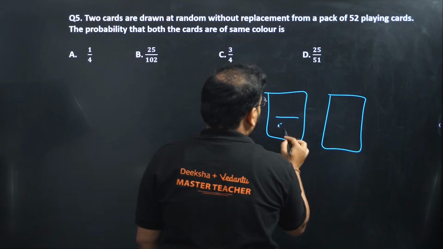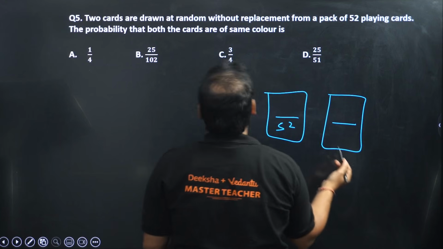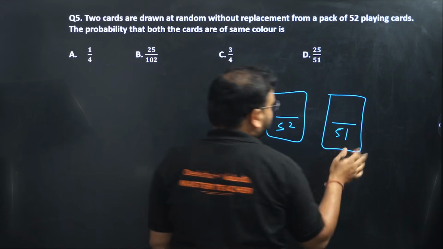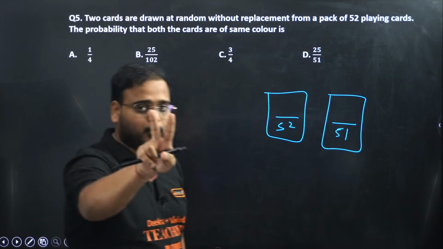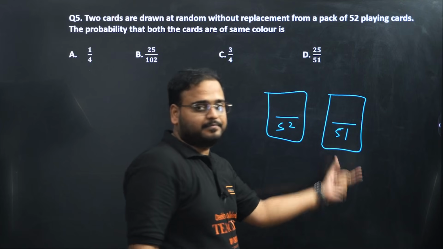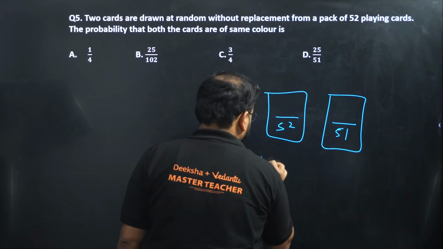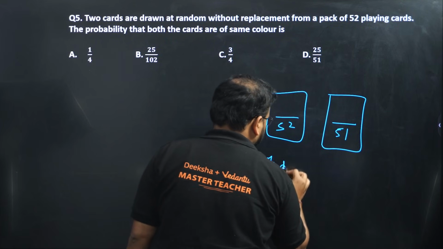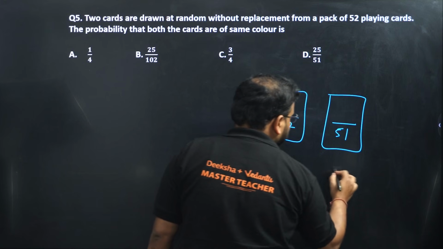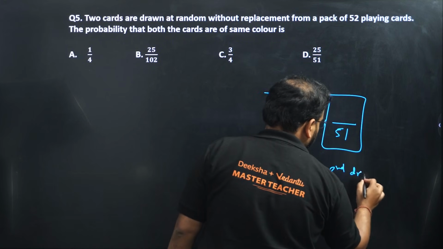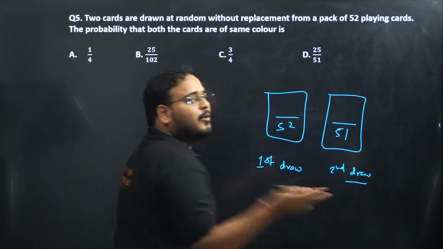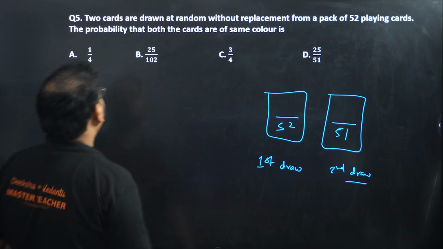First we'll have what? Total of 52. Next we'll have what? 51, right? Because we've taken one of the card out and there are only 2 draws. First draw, second draw. First draw means you're taking one of the card out. Okay, this is the second draw. When you draw the second card, it will be already reduced by 1. Total will be reduced by 1.